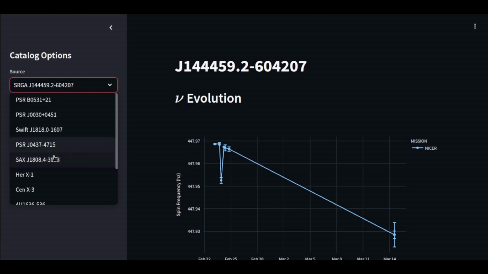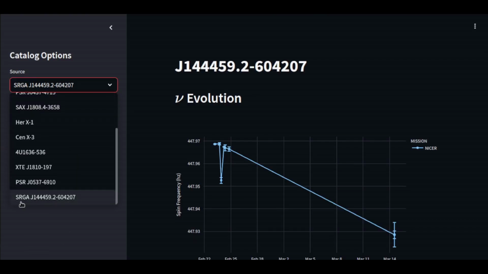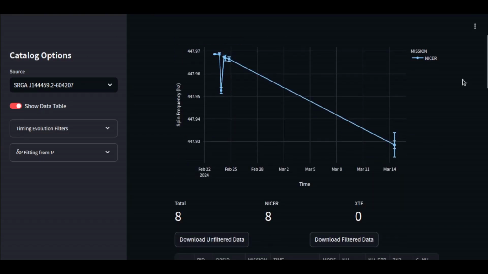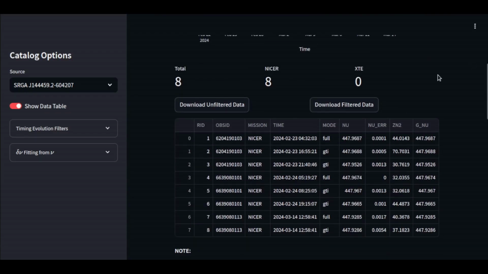You can see that I've got a number of these sources here still, but I've added in this SRGA source. I'm going to need to figure out how to get that SRGA in this top line here, just as a weird bug fix. But as you can see, hopefully we got 8 results with that nicer data. And so what I want to do now is walk you through that third stage that I went through, where we're just going to filter this data set. It's not going to take too long because there's only 8 results, and that's honestly really nice because it's a real easy, simple way for me to demo my process and what I'm doing right now.